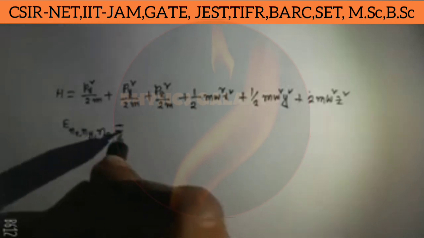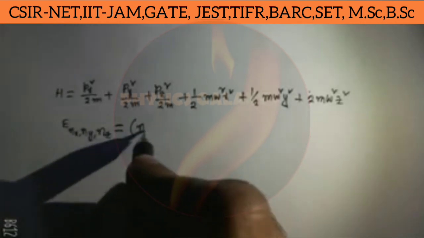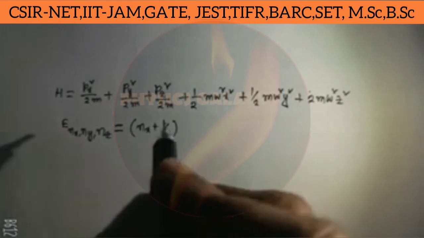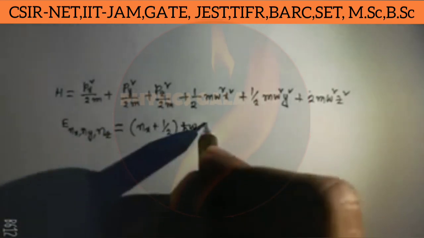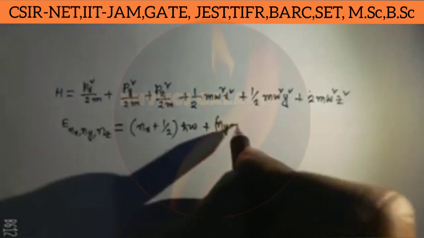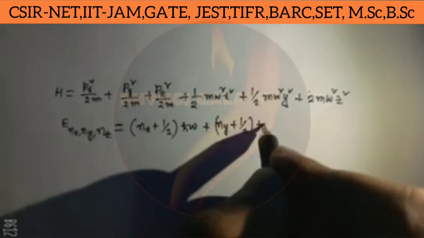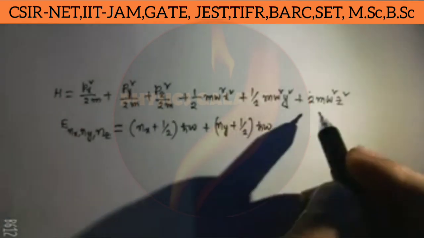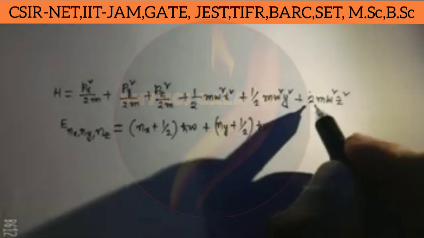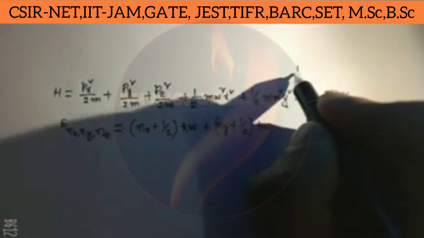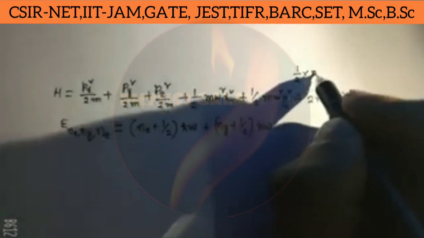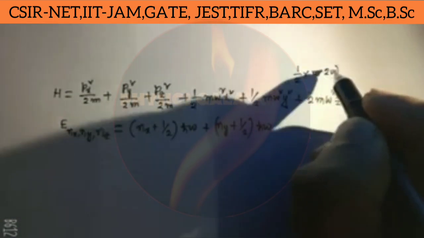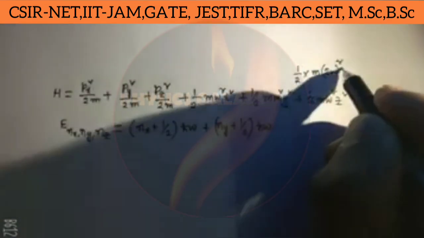It is nx plus half h cut omega, plus ny plus half h cut omega, and along the z direction we can write 2m omega square z square as half of m times 2 omega square z square.